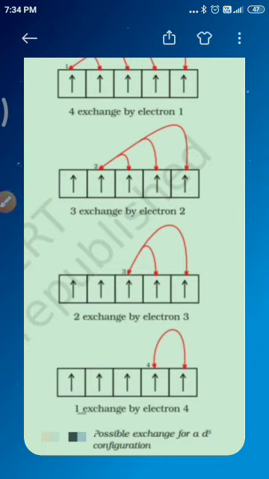So this is about the filling up of orbitals, electronic configuration, and the stability of half filled and completely filled orbitals. I hope, students, you understood this topic. Thanks for watching the video.